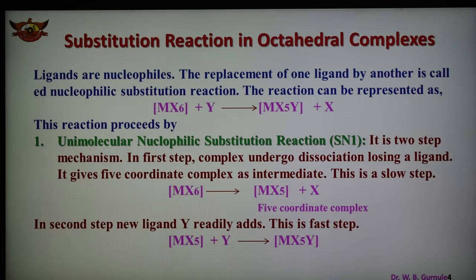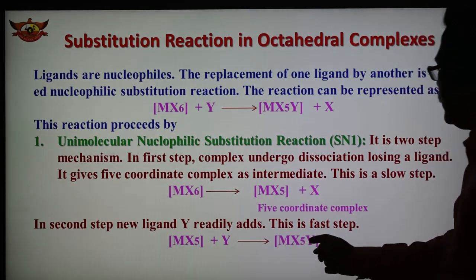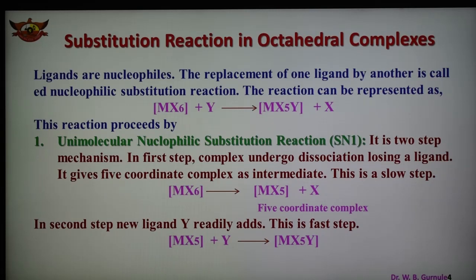In the second step, the new ligand Y is added, and we get the final product. So this is the 5 coordinate complex, another ligand Y is added, and we get MX5Y, where M is the metal ion, X is the ligand, and Y is also a ligand. So now Y is added and we get the MX5Y complex. This is known as SN1, also known as the dissociative SN1 mechanism or reaction.